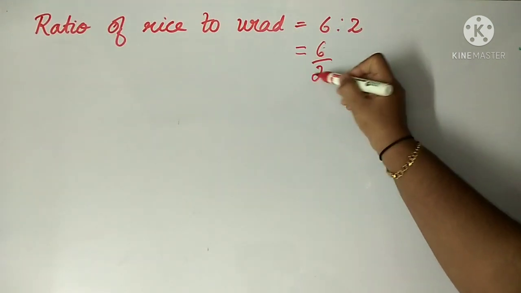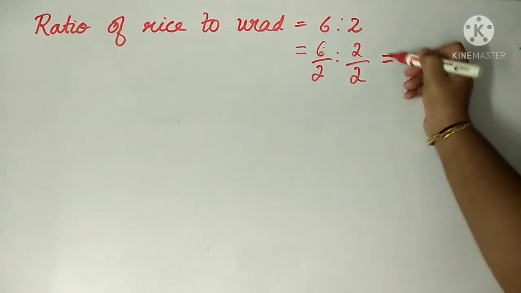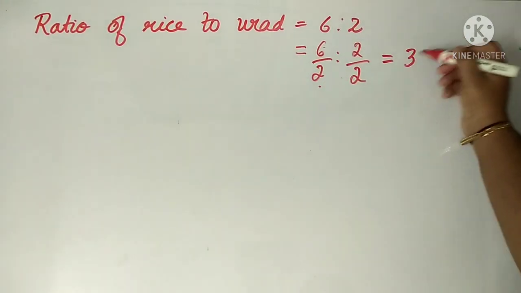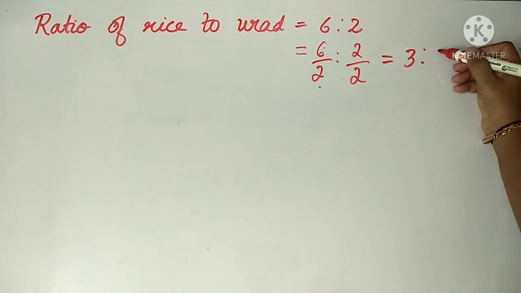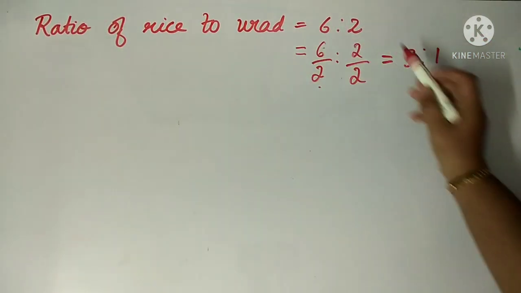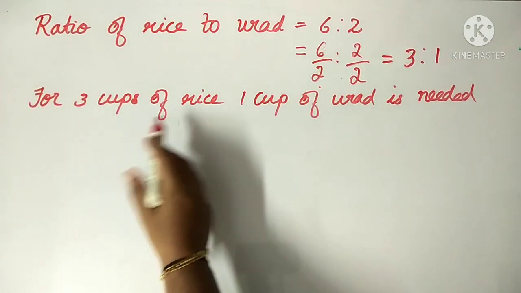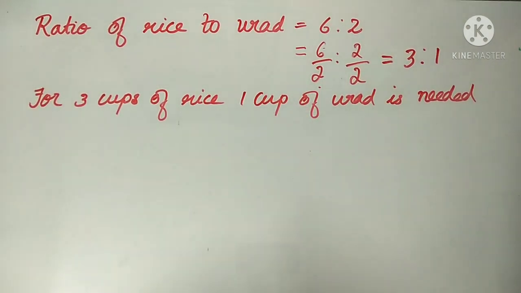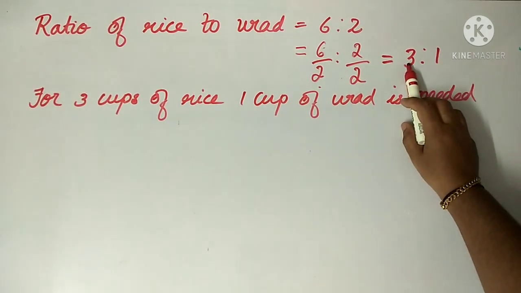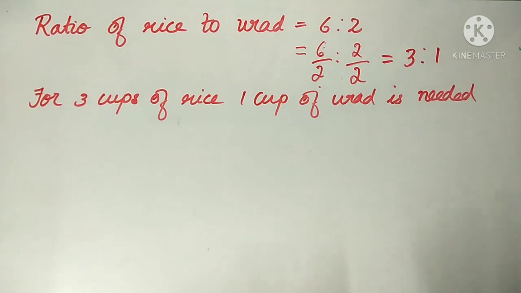6 by 2 is to 2 by 2. That is equal to 6 by 2 is 3 is to 2 by 2 is 1. So, the ratio of rice to urad is 3:1. That is, for 3 cups of rice, 1 cup of urad is needed. If we take 3 cups of rice, 1 cup of urad is needed. We have to find how many cups of urad is needed for 9 cups of rice.